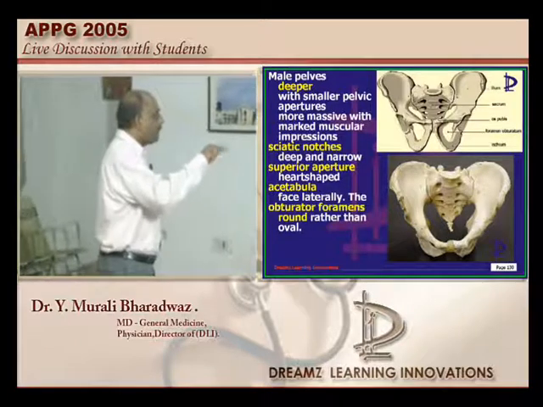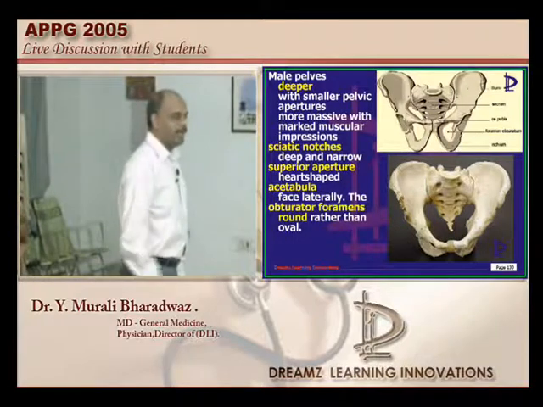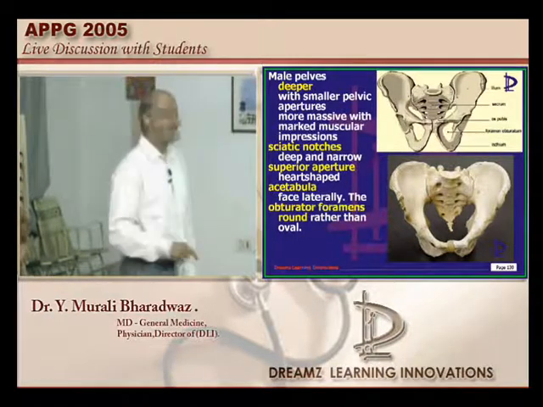The superior aperture typically is heart-shaped. Probably men lose the heart more commonly, because you can remember this heart and that heart also.